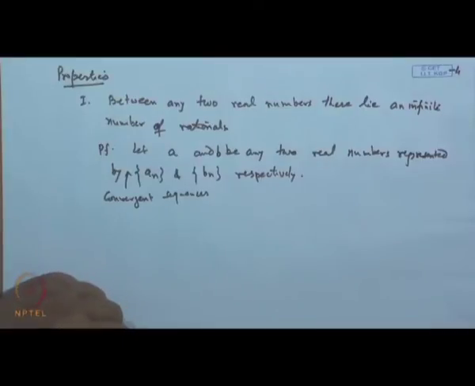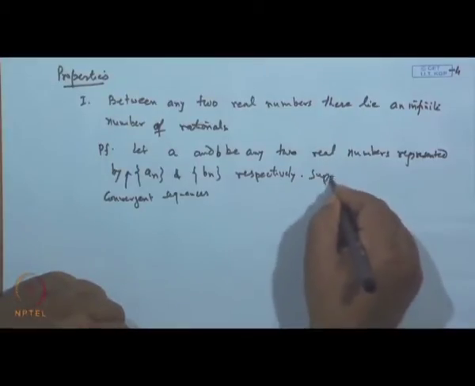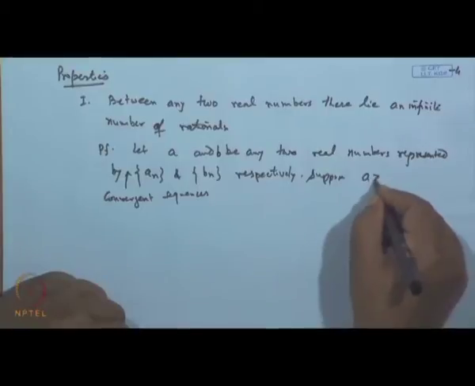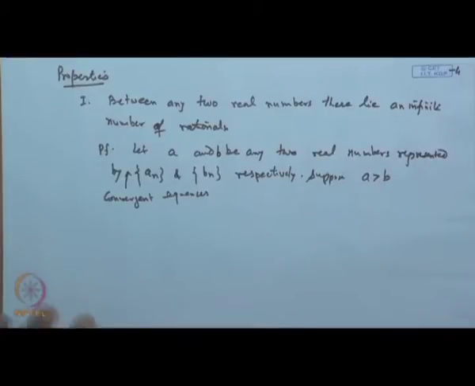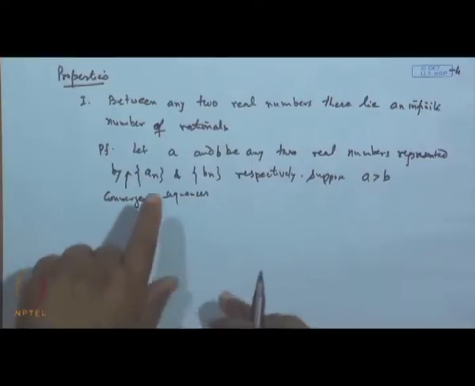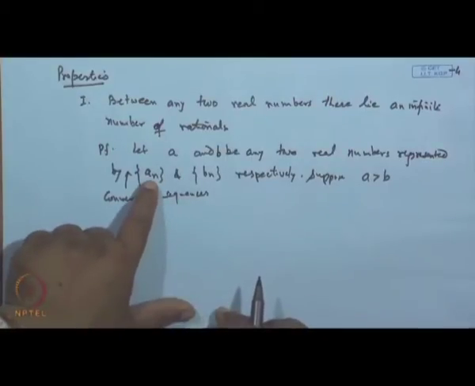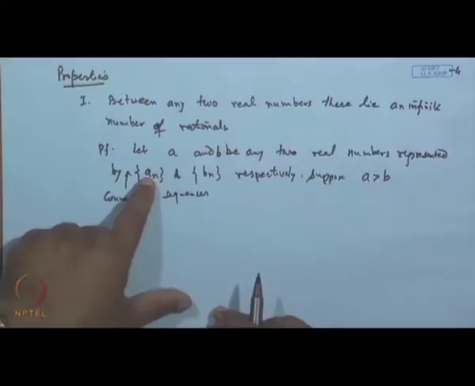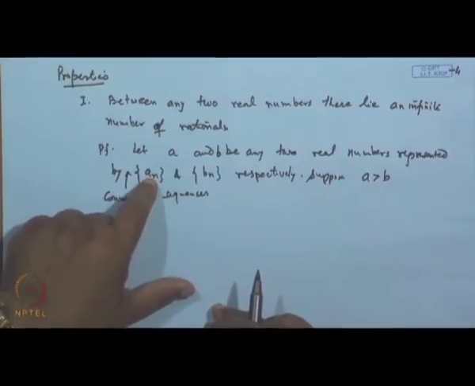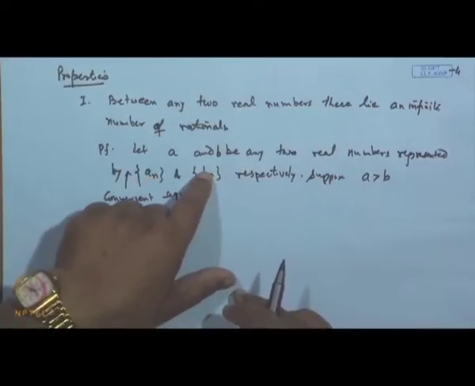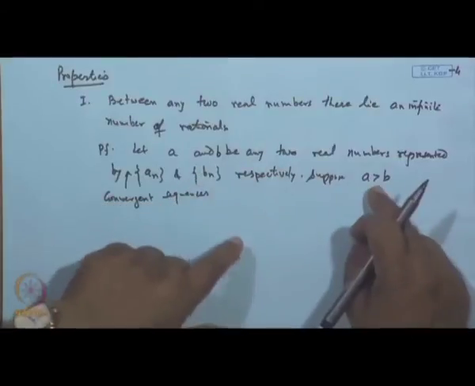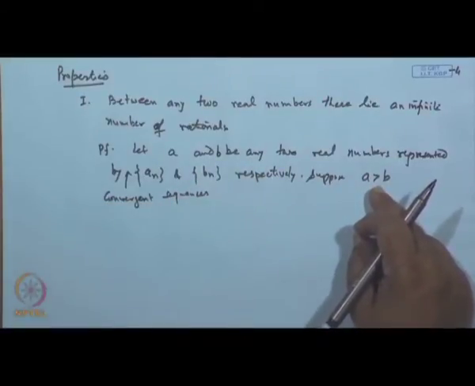Okay. And suppose A is greater than B. So, now what we have? We have a sequence a_n which represents the real number A; this means sequence a_n is convergent, and sequence b_n is also convergent, representing B, and A is greater than B. So, now apply the criteria.